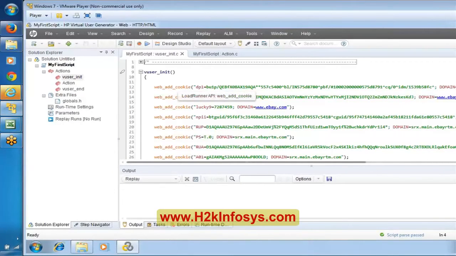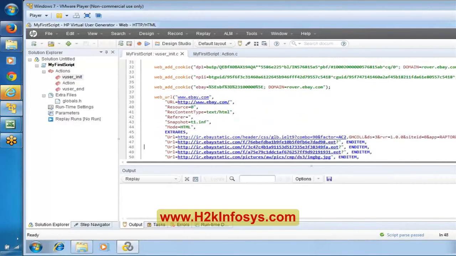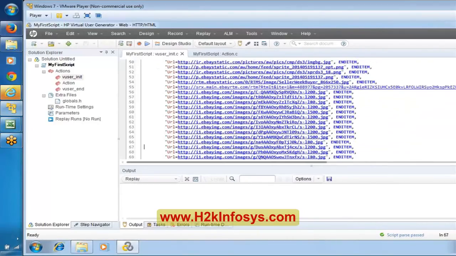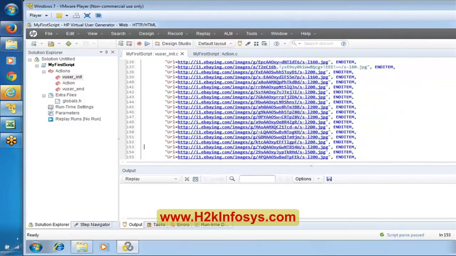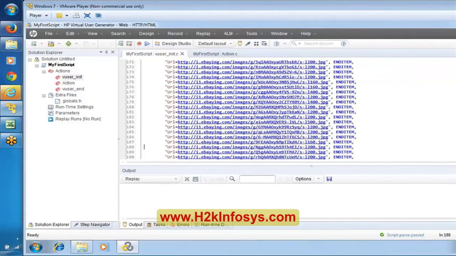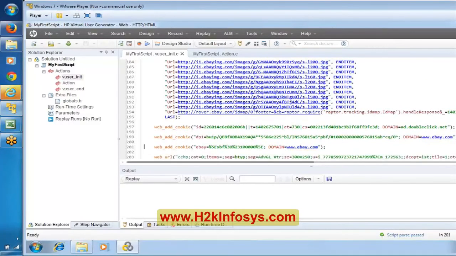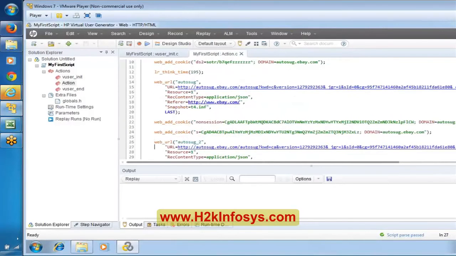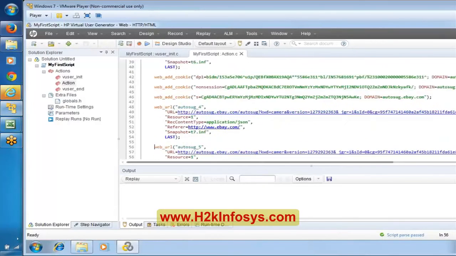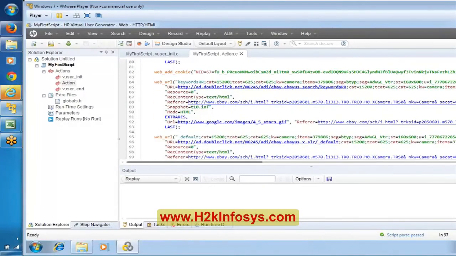Now see here, everyone observe. If you look at this, you cannot figure out which logic has been generated under which case. So what I'm saying is that it is better to have comments. We have a lot of logic, but we cannot tell under which case we generated this particular logic. Here also a lot of logic has been generated, and we will not be sure under which case. So the best practice is to mention comments.